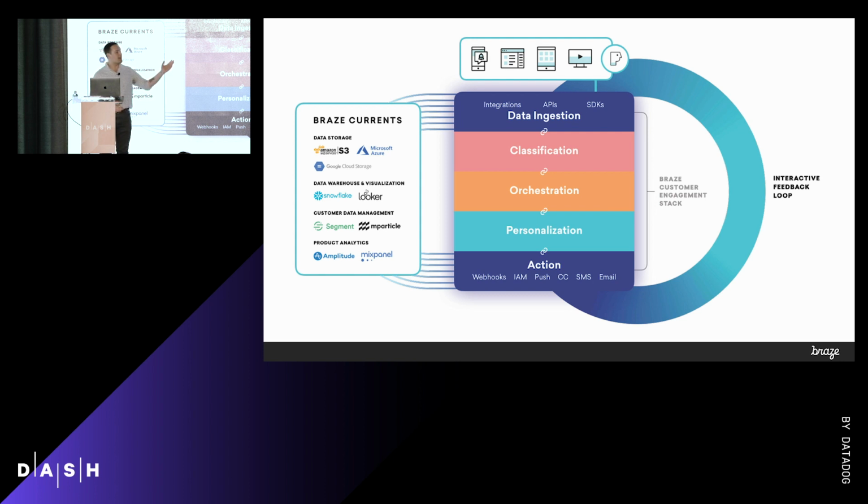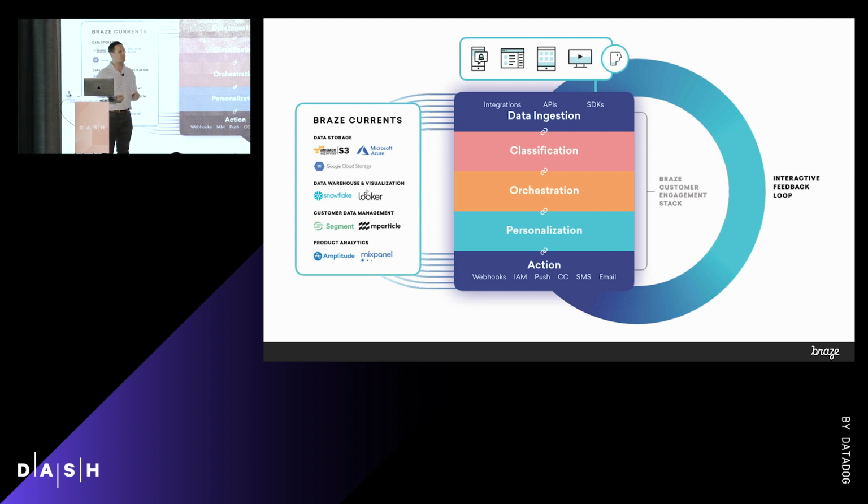We then take all of the interaction information that happens with that. So that could be email opens, it could be clicking on a button on a push, and we feed it back into the top. And that's useful for remarketing, for tracking conversions, and understanding how your relationship is working with those customers. We also have a product called Currents that allows you to plug into Braze at the top and the bottom. And you may be feeding additional information into the top of the funnel, or you may be pulling information out of the bottom of the funnel in order to plug it into one of the people in our partner ecosystem. So all those different pieces, how is it powered?